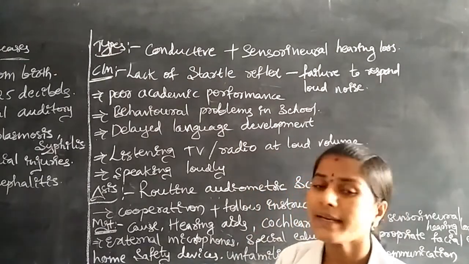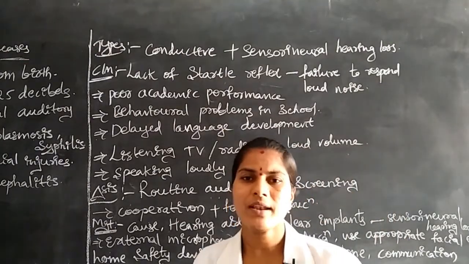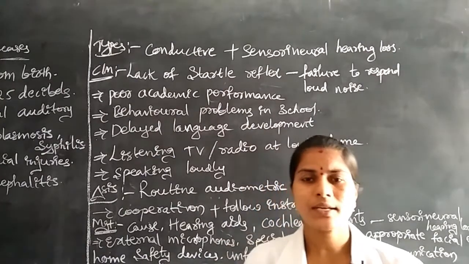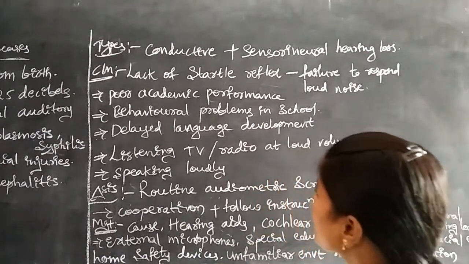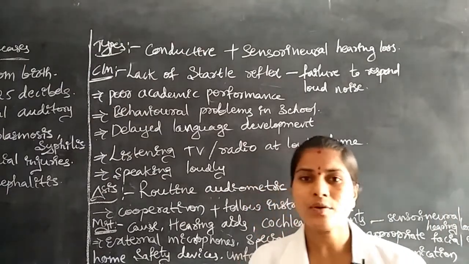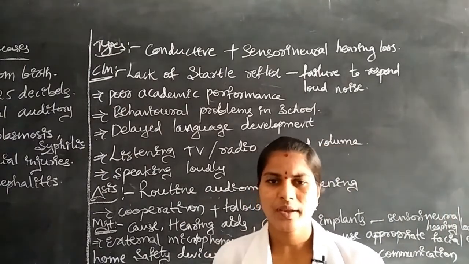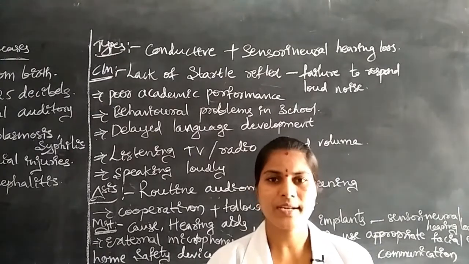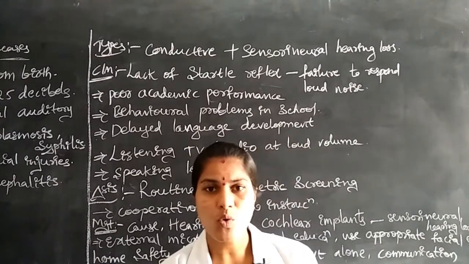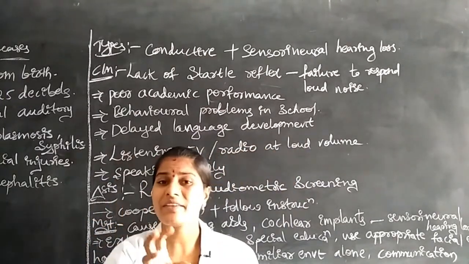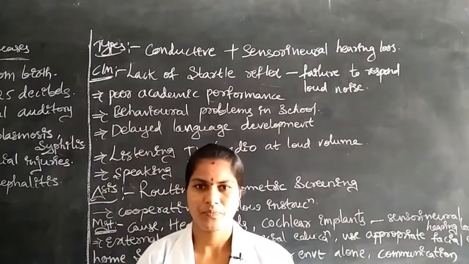Next, clinical manifestations. How will we identify the children or neonates suffering with hearing loss? What are the clinical manifestations? The first one is lack or failure of the startle reflex. In this, what happens is in front of neonates or children we make some sound, and they are not receiving any sound waves.